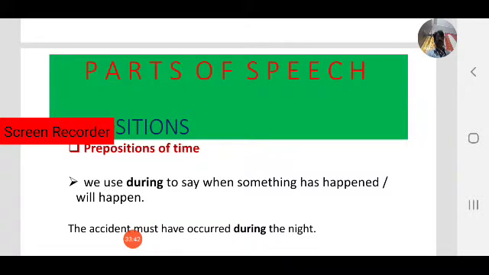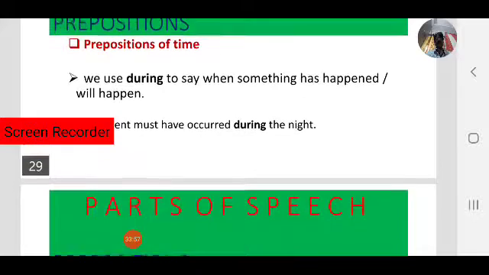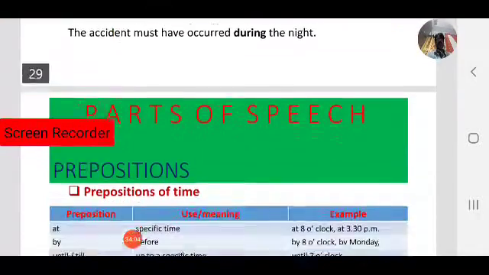Next one is during. Okay, the accident must have occurred during the night. Okay, like that. That is one example.